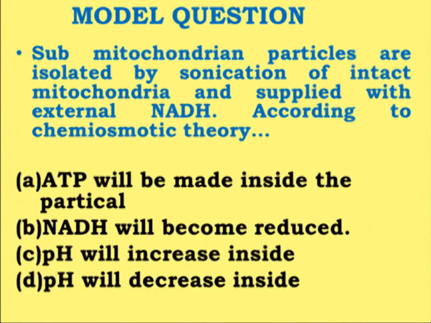When protons enter inside, it will not increase the pH but will decrease it, and that's why the correct answer is D. The pH will decrease inside the mitochondrial particle, as the transfer of electrons drives protons across the membrane, which reduces the pH. So the correct option is D.